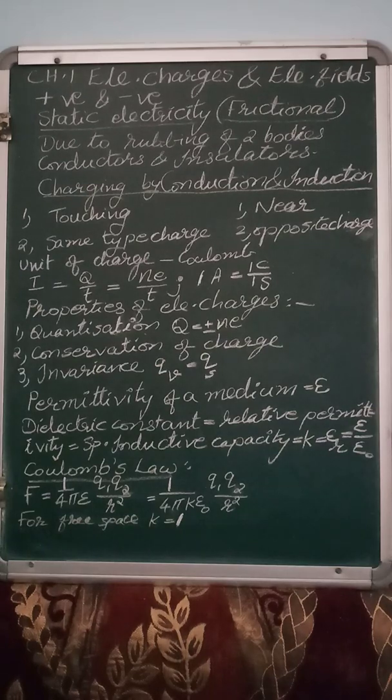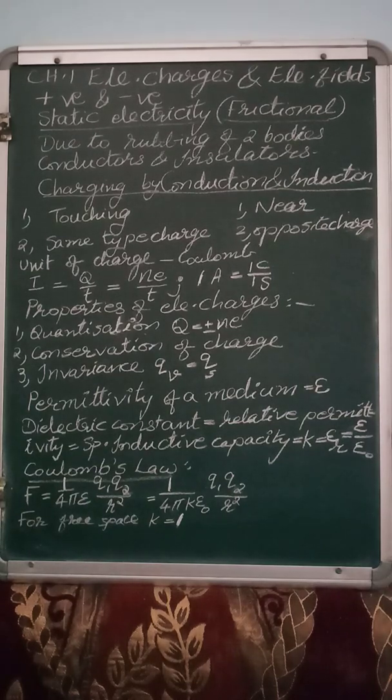In this first part we are learning electric charge. Then we will learn Coulomb's law, that is electrostatic force. Then in this chapter we will learn electric field. So we know there are two types of charges, that is positive charge as well as negative charge. Protons are having positive charge and electrons are having negative charge.